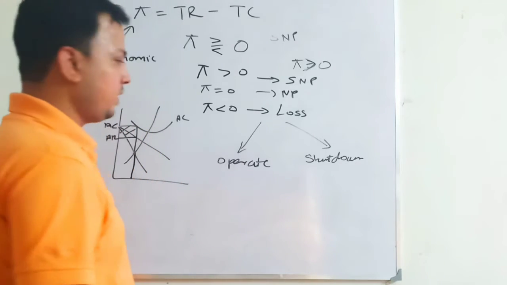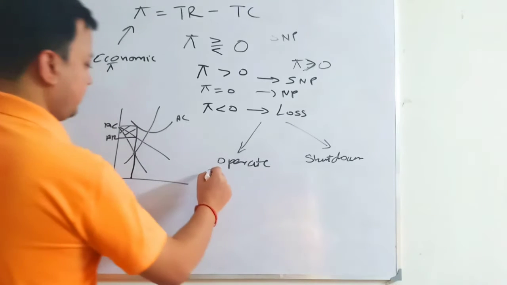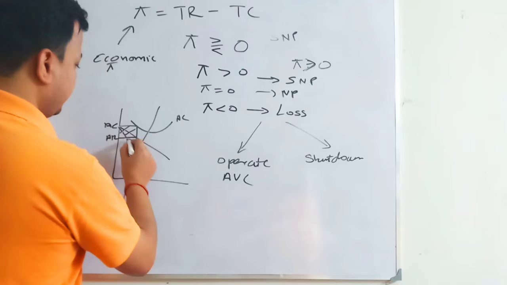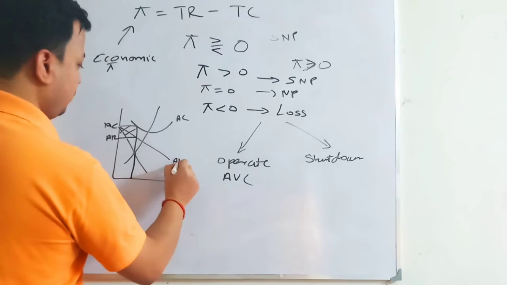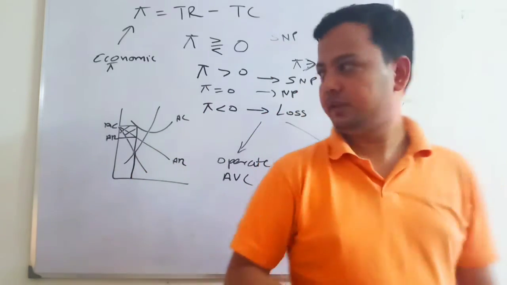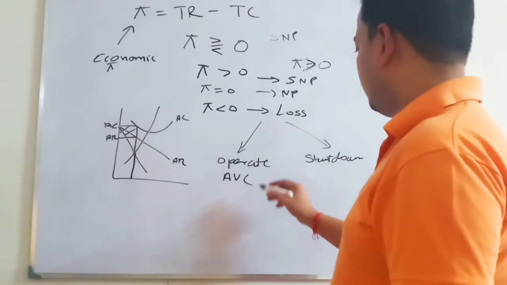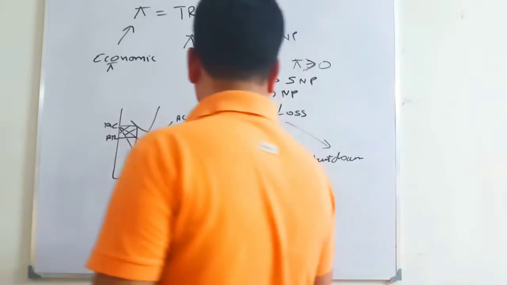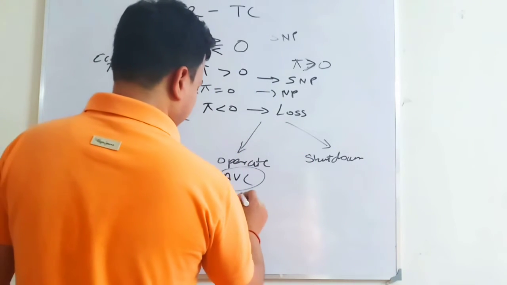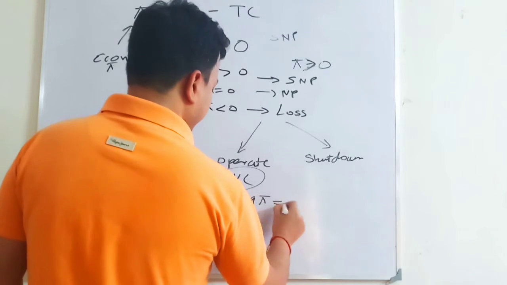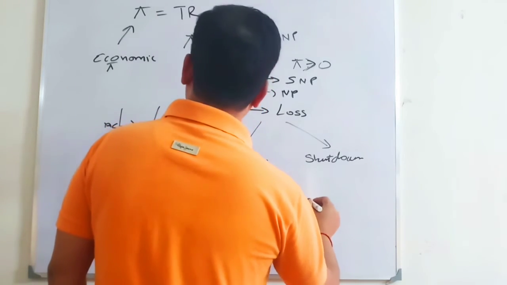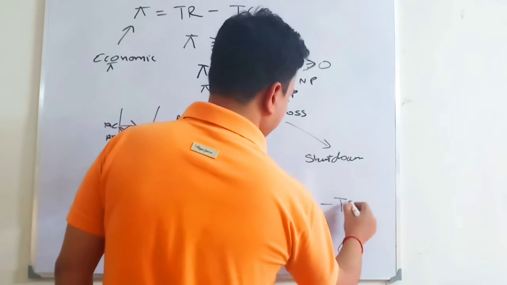So whether you will operate or not depends on your average variable cost. If average variable cost is below this average revenue curve, that means you can operate. So we have a concept of operating profit. Operating profit is the difference between your total revenue minus total variable cost.